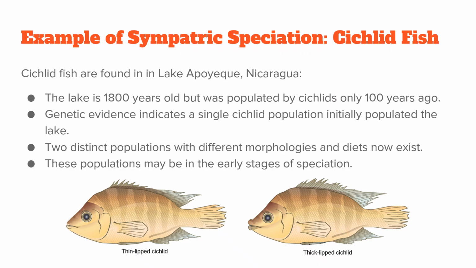A fascinating example of sympatric speciation comes from Lake Apoyo in Nicaragua. About 100 years ago, a single cichlid population colonized the lake. In that short time, they split into two groups with distinct diets and morphologies. Genetic evidence suggests they are diverging into separate species right now, an example of sympatric speciation in action.